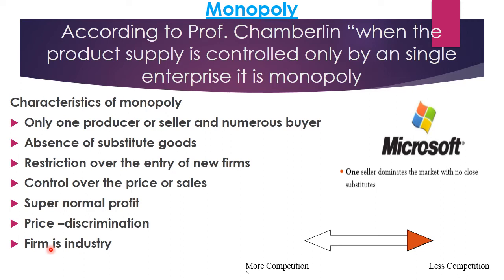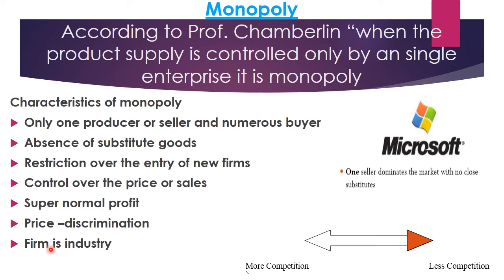So that's why they get the supernormal profit. Then comes the price discrimination. Now, due to absence of any competition, the seller can set different prices of the same product depending on its use or form, and the seller thus can gain higher profits using the concept of price discrimination. For example, doctors. Now the private doctors are there. They set different prices for themselves. Some are having a 100 rupees fee, some are having 200, some are having 500, right? So that is price discrimination.